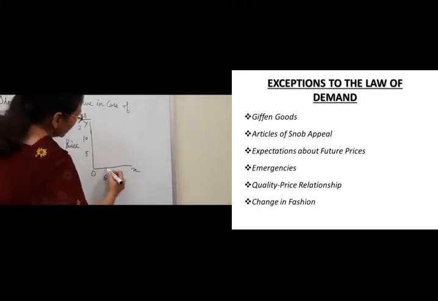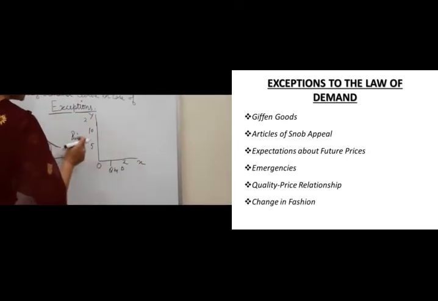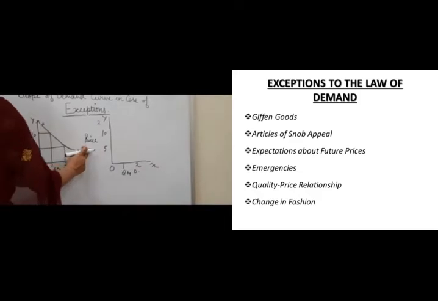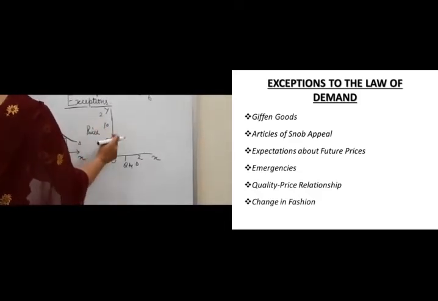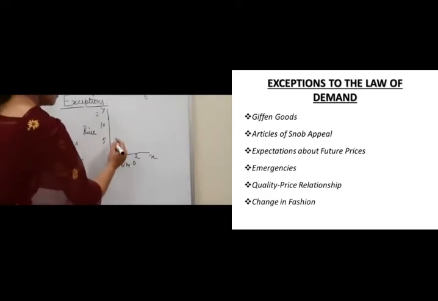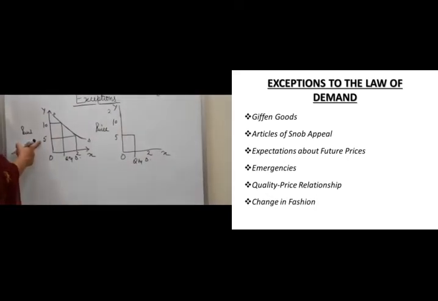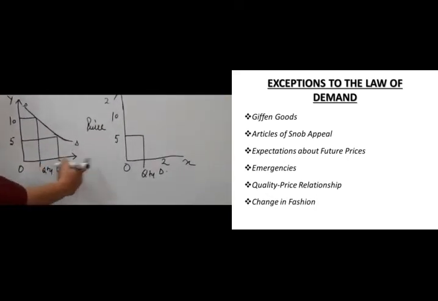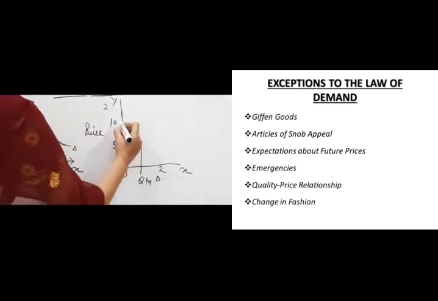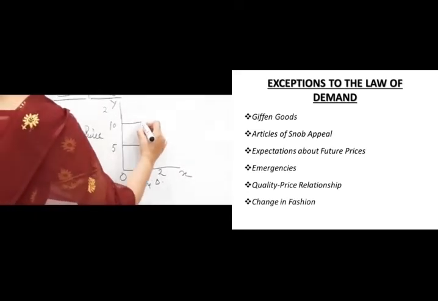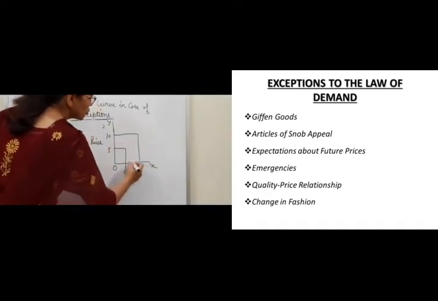Let's see. Again, we have depicted quantity on the x-axis and price on the y-axis. When the price is 5, the demand is 1 unit. What is happening over here? Earlier, when the price was low, the demand was high. But here, when the price is low, the demand is also low. And when the price rises from 5 to 10, the demand also rises from 1 unit to 2 units.